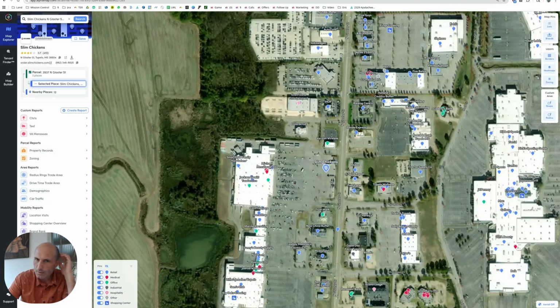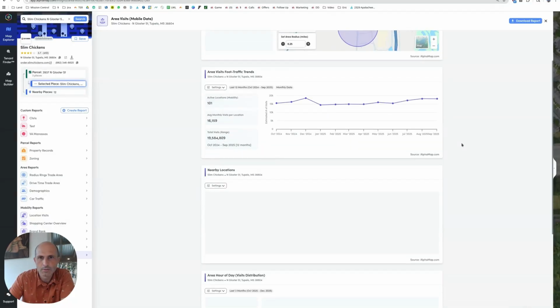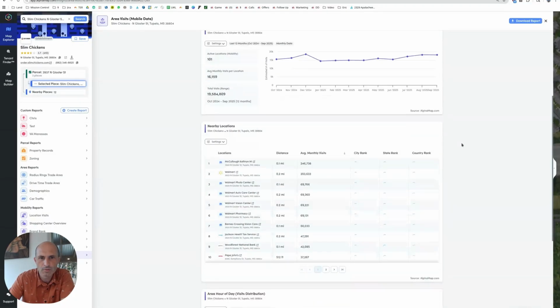Tupelo, Mississippi. Okay, we're at a shopping center. Looks like they carved off a piece of the parking lot. Just opened this thing. It's not even on the maps yet. Got the mall across the street. Let's look at what is going on around here. We probably got a bunch of mall kinds of stores and names and shops, but let's see.